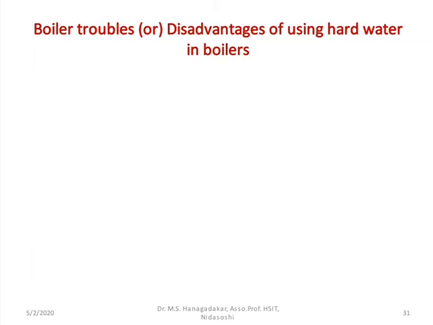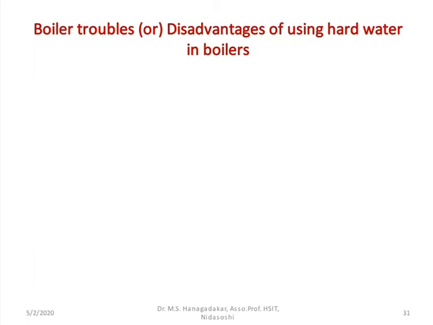As you know, the boiler is a closed vessel which is used for the generation of steam and is operated at different temperature and pressure.